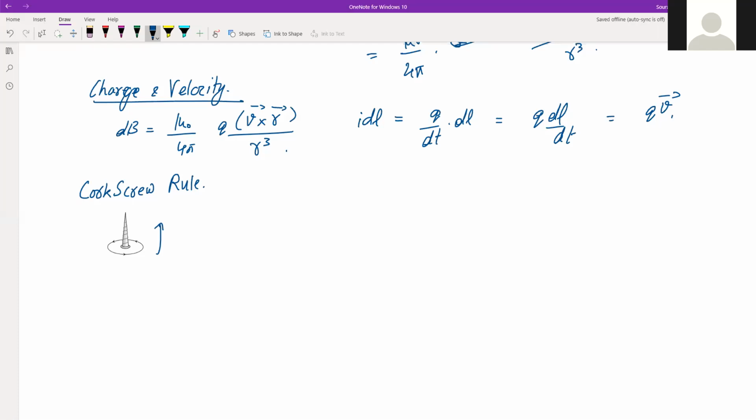And if the direction is reversed, then the direction will be reversed.